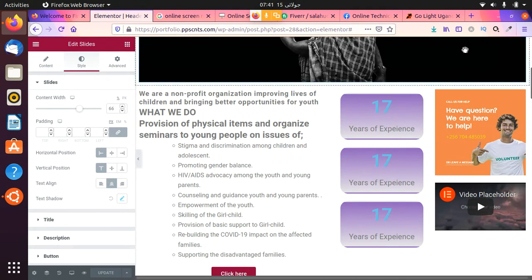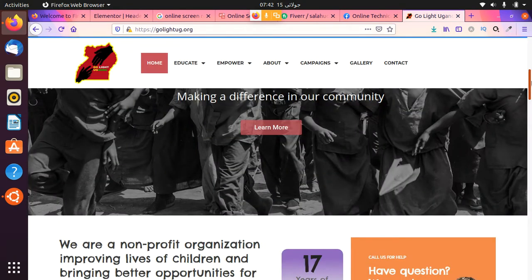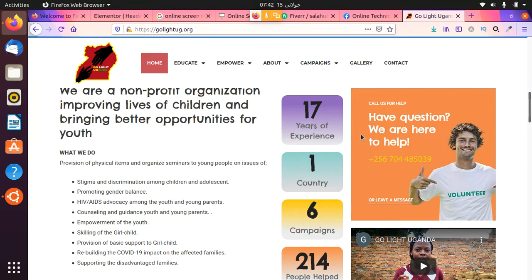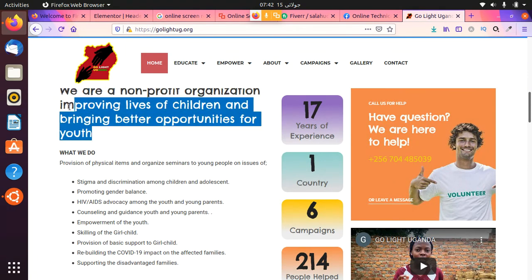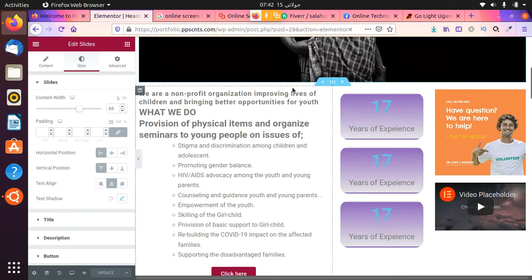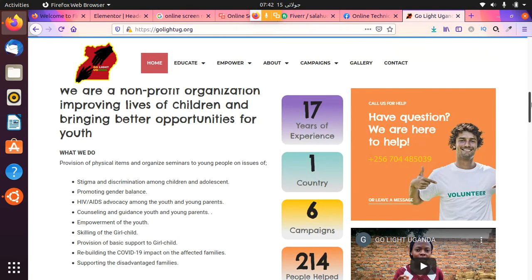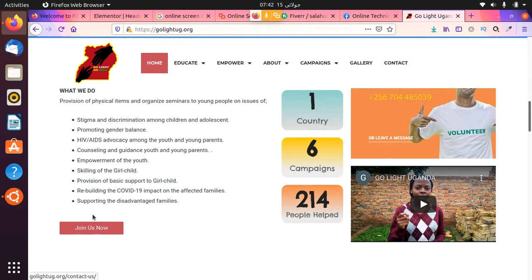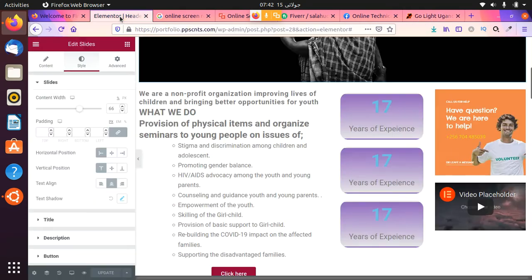In the next there are three columns, as you can see in the website. Yes, there are three columns, some text heading and some paragraph text in the first column, and that's what I have done. And there's a button in the last. Okay, this is the button, join us today. And this is a design I have designed